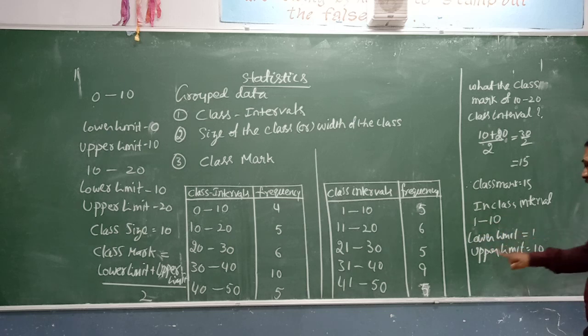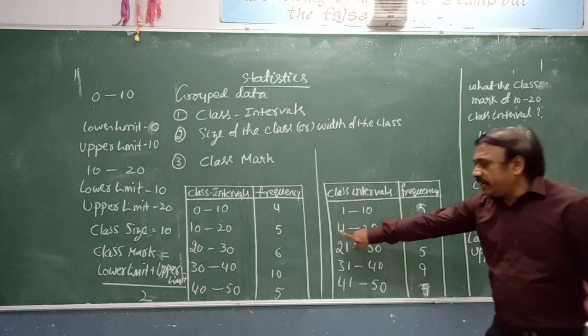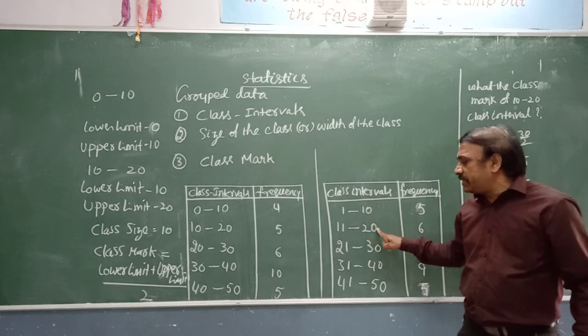In 11 to 20, the lower limit is 11 and the upper limit is 20.